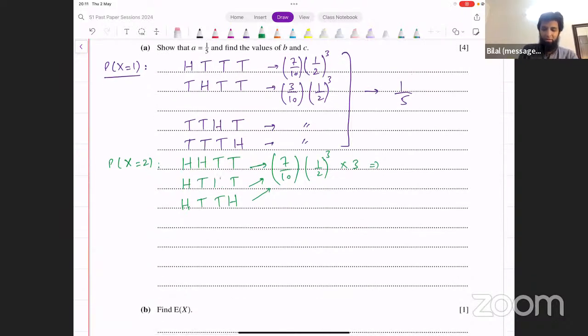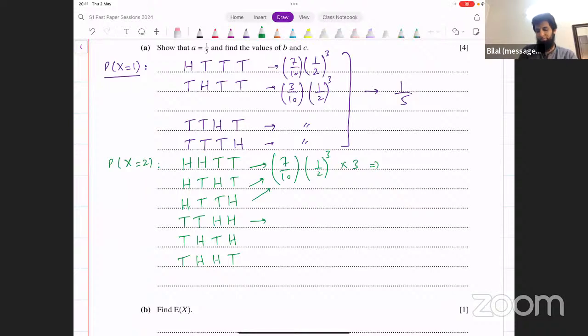And then another possibility could be that the first one is a tail, and we have two heads among the rest. With the first being tail, how many possibilities do you have? For the second, third, and fourth, you could have tail, head, head, or head, tail, head, and you could also have head, head, tail.